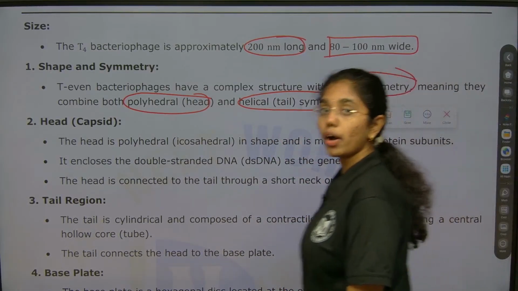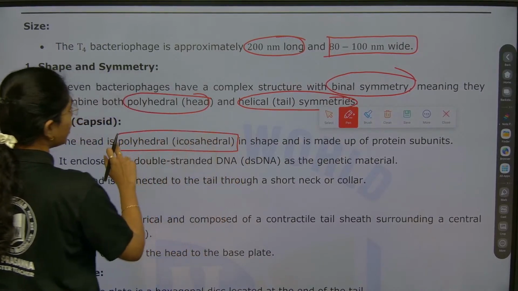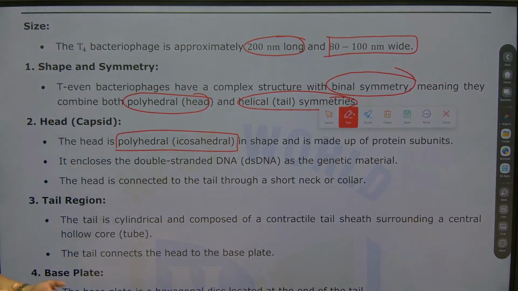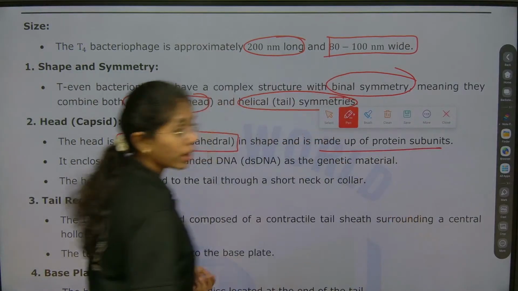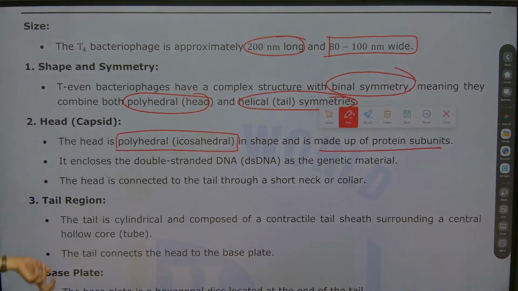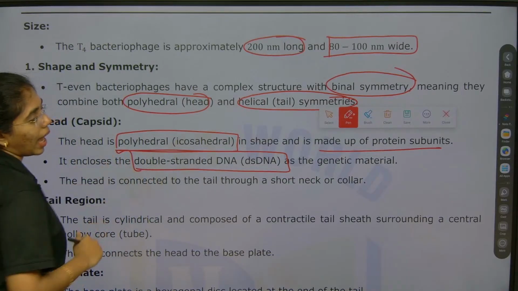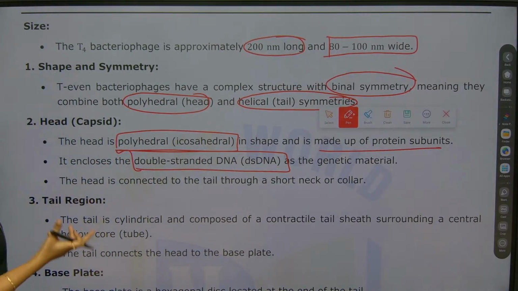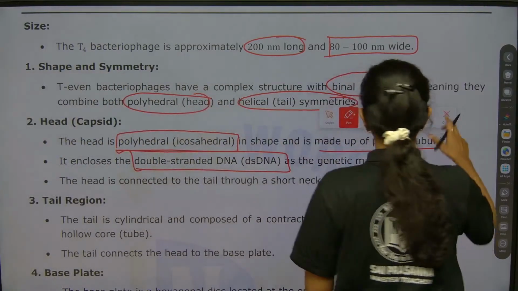The head or capsid is polyhedral or icosahedral in shape, and this is made of what? Protein subunits. It encloses what? Double stranded circular DNA as the genetic material. The head is connected to the tail with a short neck or collar.